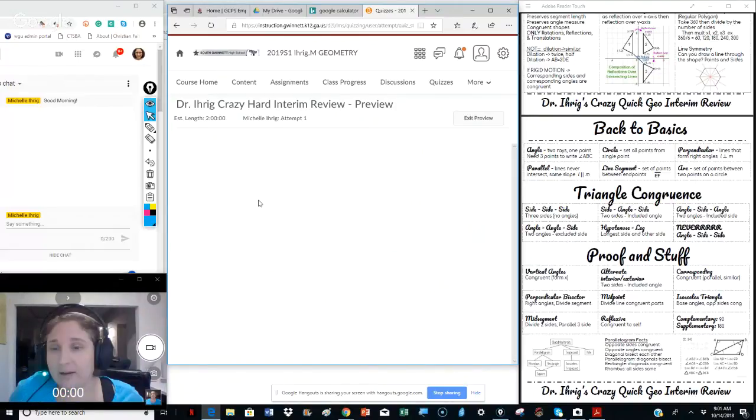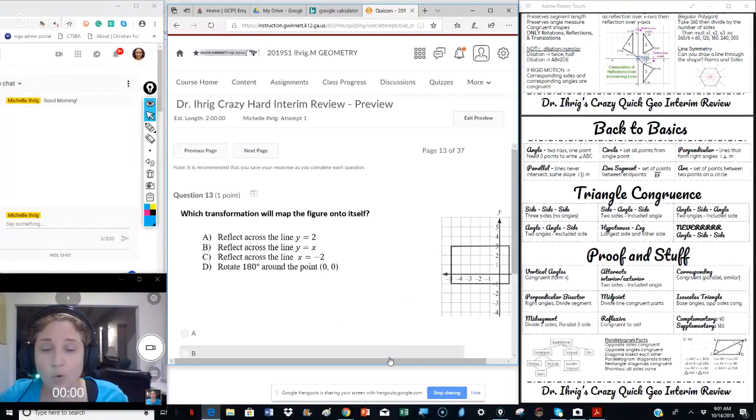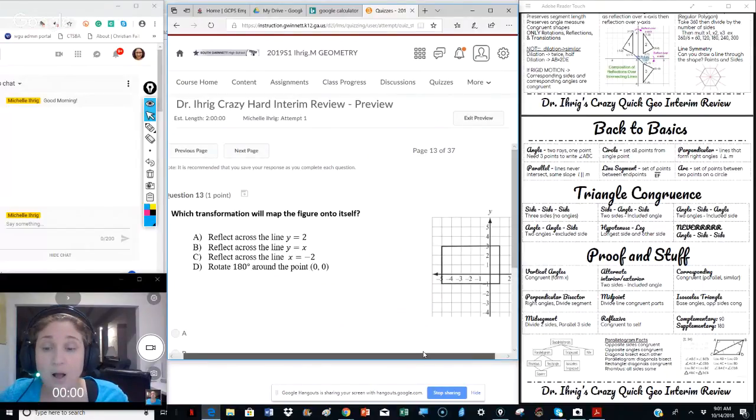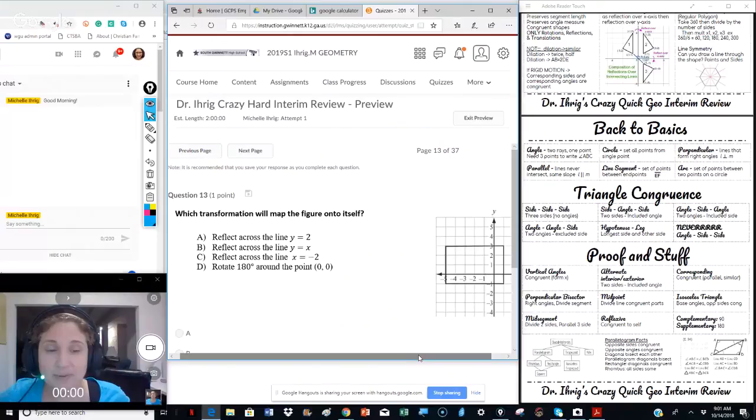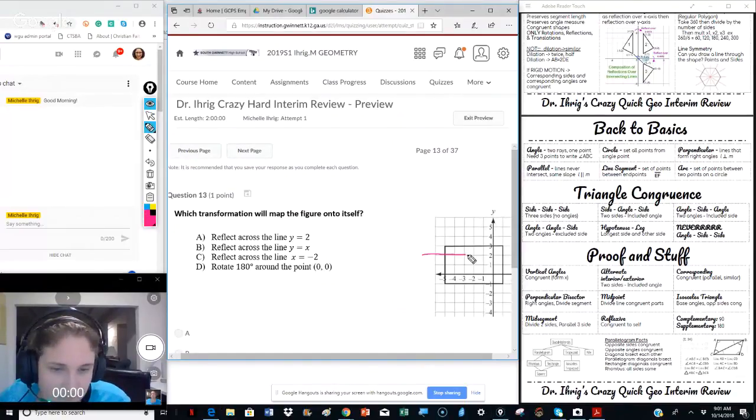Back on track, next page. And we're waiting for the computer to load. Here we go. What transformation maps it onto itself? Basically, onto itself has to be the exact same position, but it could be rotated, flipped, etc. Reflect on the line y equals 2. Here's y equals 2. If we reflect it on y equals 2, this would be the rectangle. So we know it's not that one.